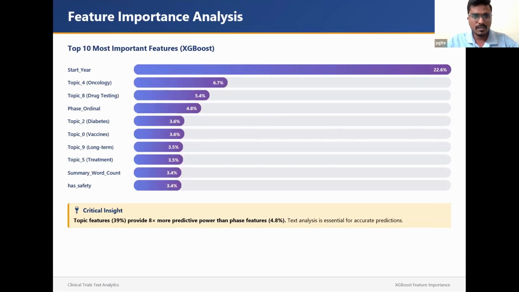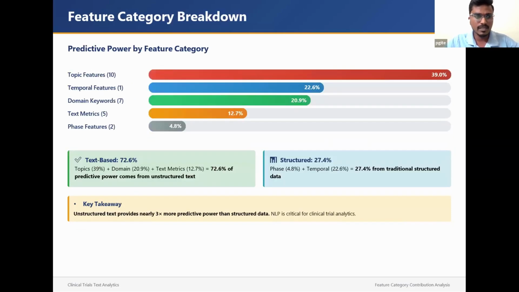The topic features contributed 39%, which is 8x more predictive power than phase features, at 4.8. Phase features are structured data with phase numbers in them. So it proves that text analysis is essential in this project.